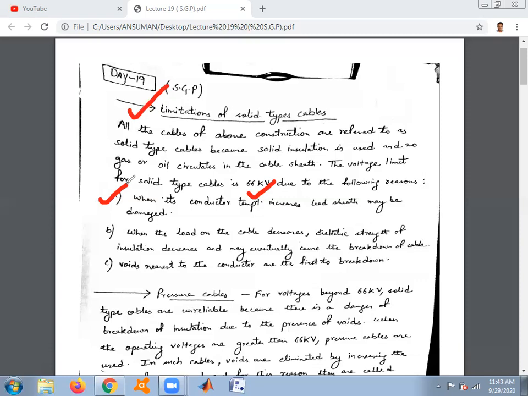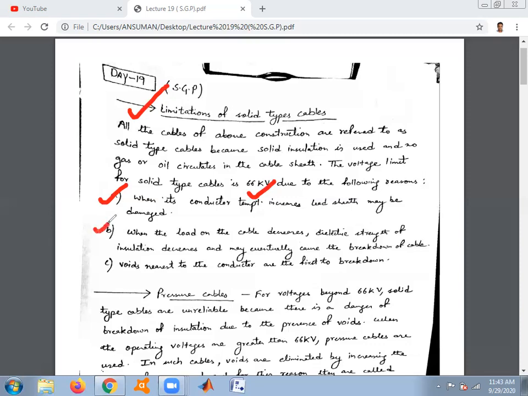This expansion stretches the lead sheath, which may be damaged. So due to the increase in temperature, the cable may get damaged.